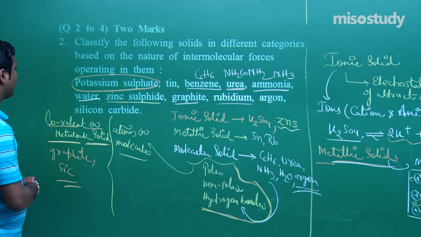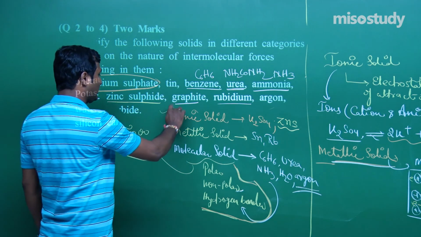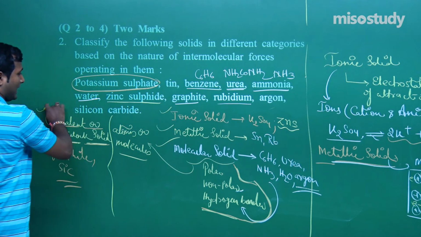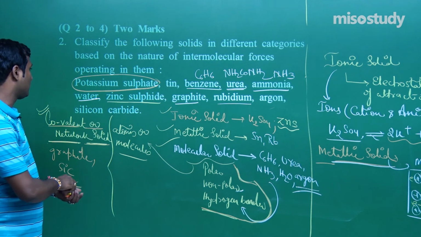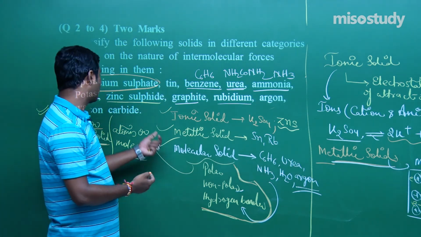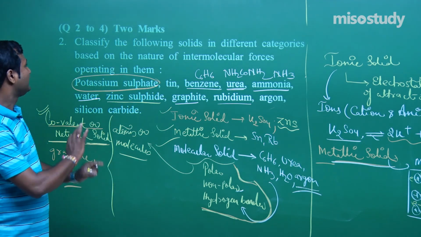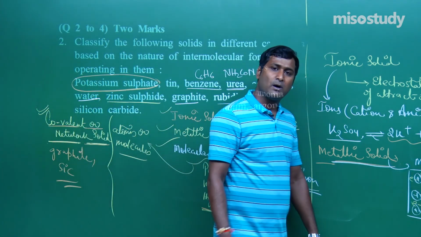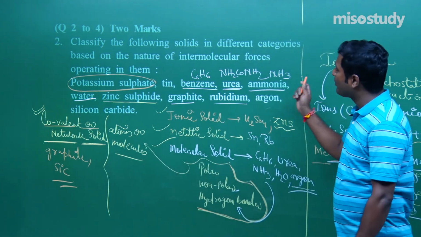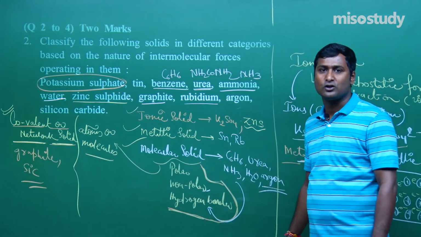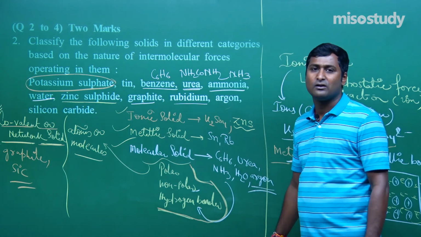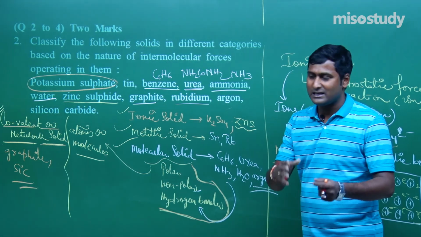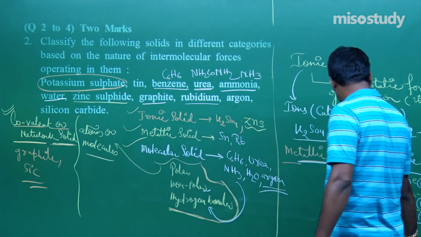I think we have categorized each and everything: ionic, metallic, molecular, and covalent or network solid. Silicon carbide, rubidium, argon, graphite, we have done the thing. That is a complete classification. I think now you are familiar with this type of questions, and if you have a proper explanation related to any question, then you can solve each and every question, my friend. Am I right? Yes sir, you are absolutely right. Now I am going to rub this part.